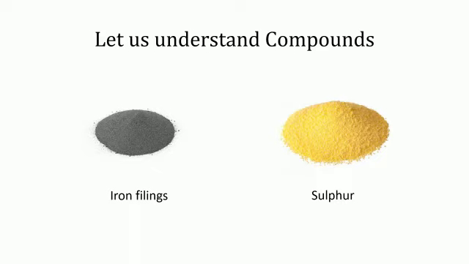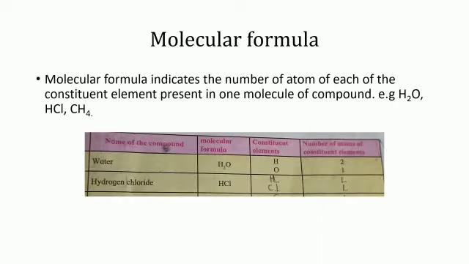A chemical combination took place between iron and sulfur due to heating. The atoms of iron and sulfur became joined by chemical bonds to form molecules of a new compound. A chemical bond is an attraction between atoms or molecules that helps the formation of chemical compounds.